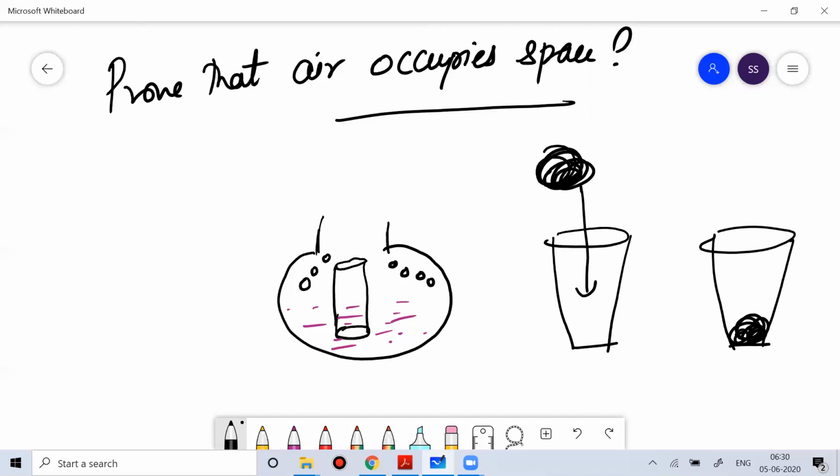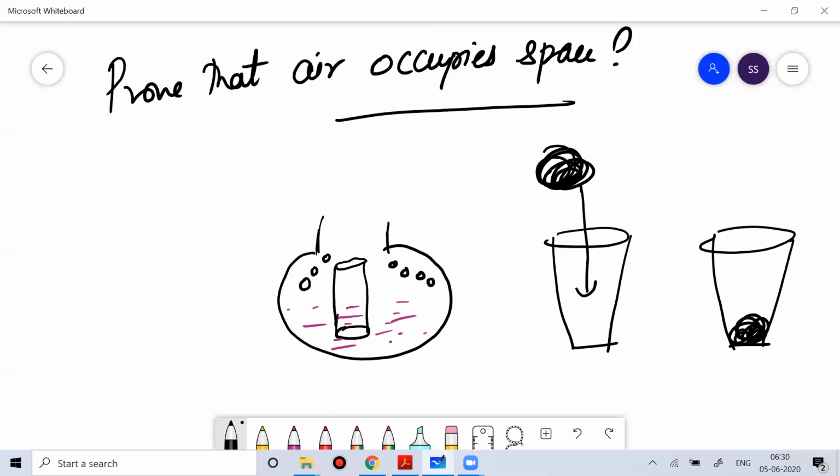Put that tissue paper on your arm, squeeze it to as small a size as possible, and then put it inside the glass.